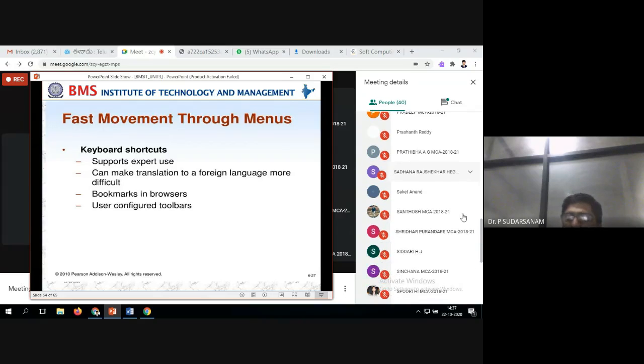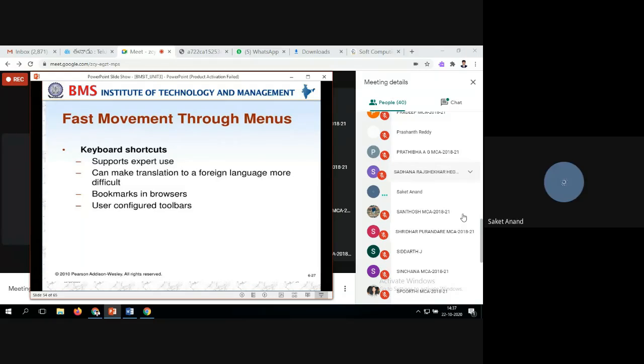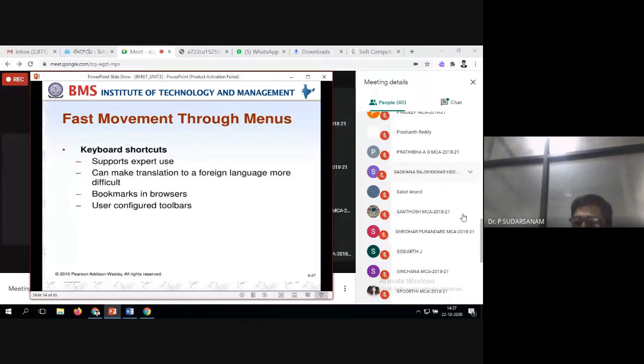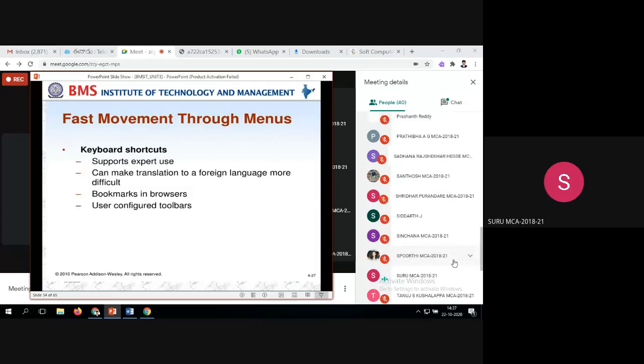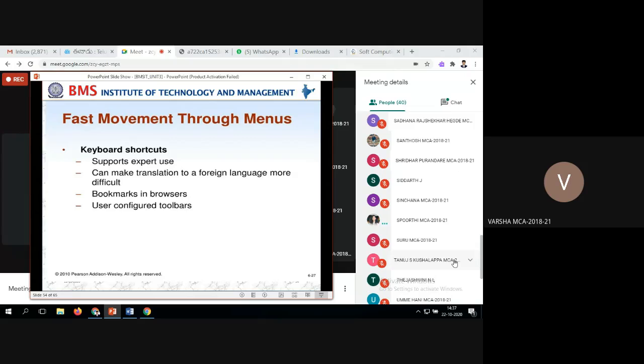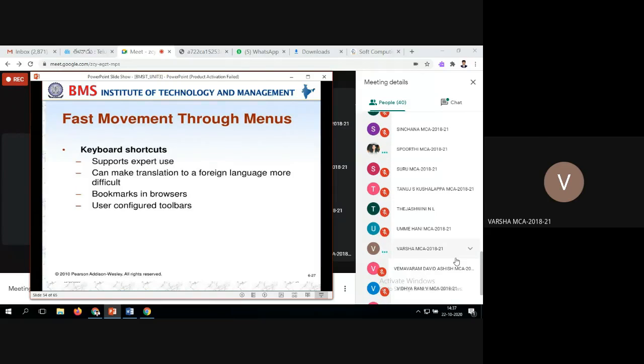Sahadev. 25, Anand, present, sir. 26, present, sir. Seema. Sinchana. 30, present, sir. 31, present, sir. 33, Varsha, present, sir. 34, present, sir.